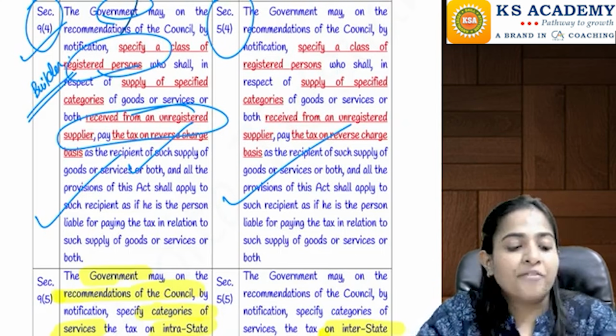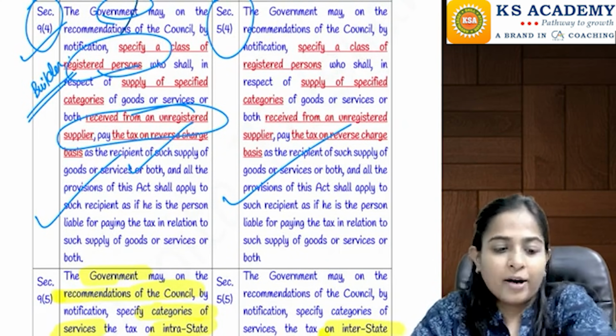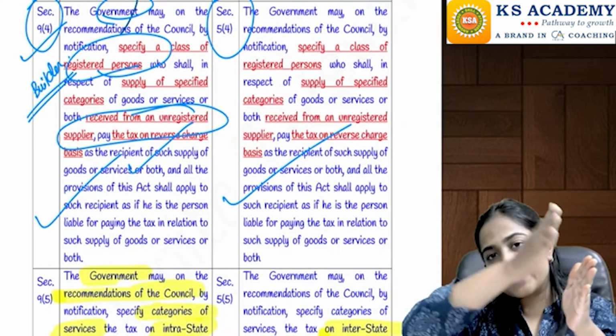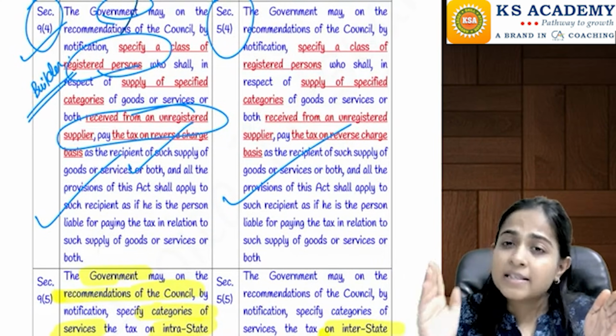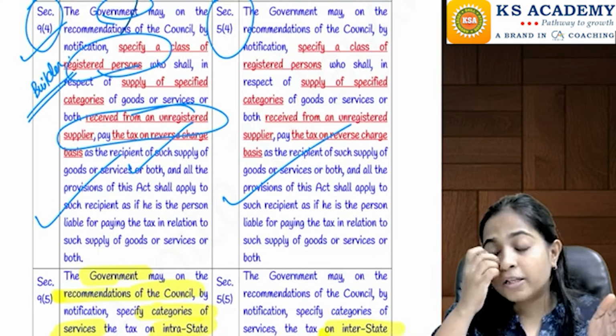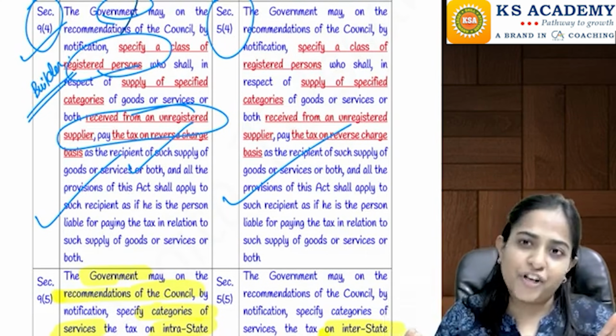builders, when they are purchasing goods from unregistered persons, meaning an unregistered person is making supply to a builder, at that time they are saying that on certain purchases the builder will be liable to pay tax under reverse charge mechanism.